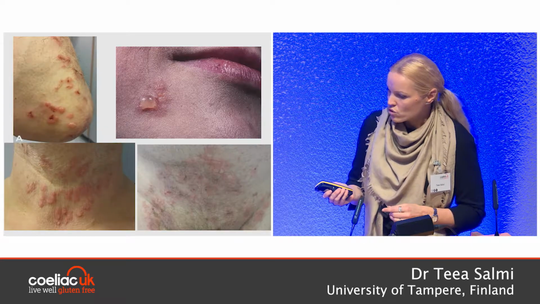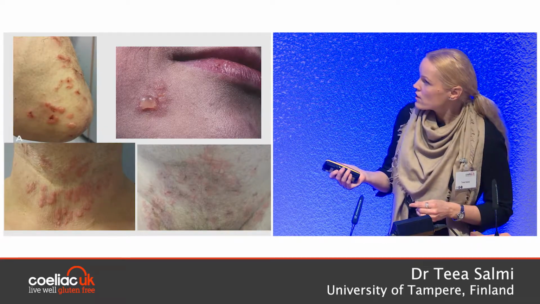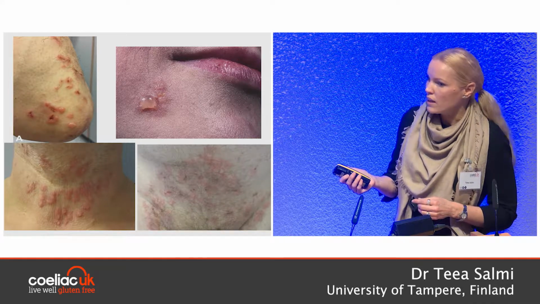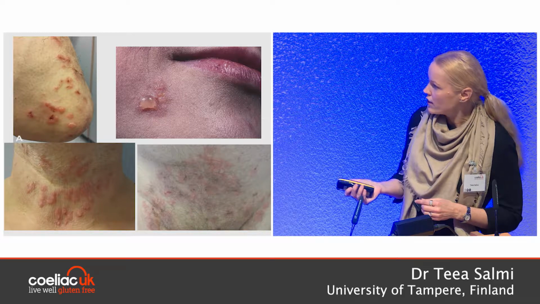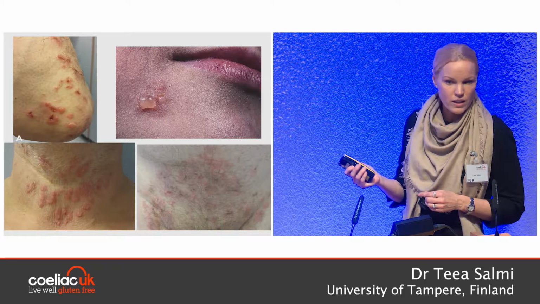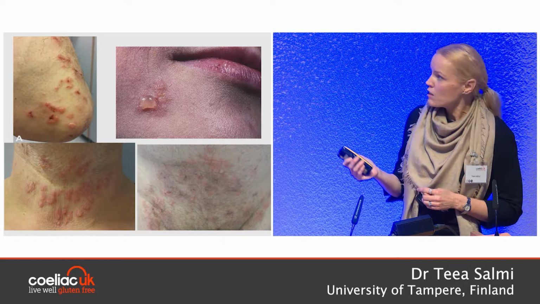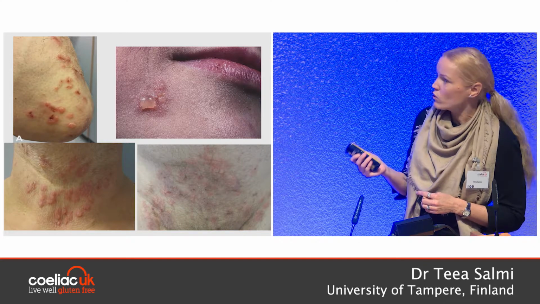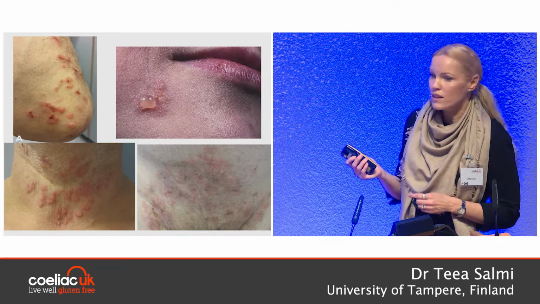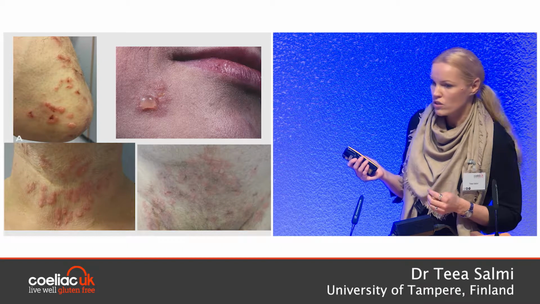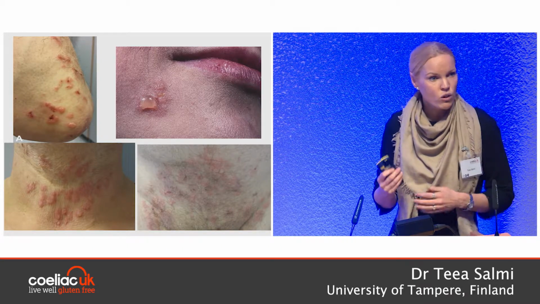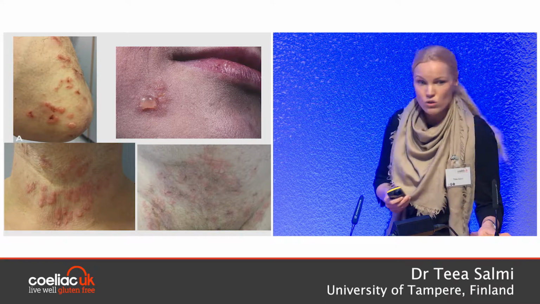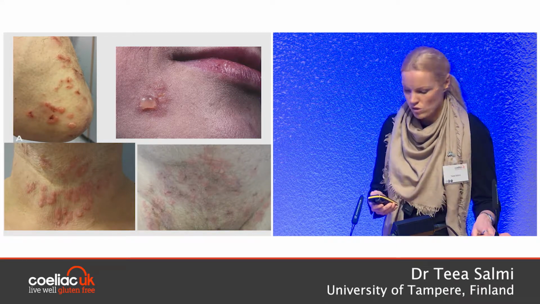And if we see the blisters, they are quite clear. Here you can see one blister in the elbow, which is a typical site of DH involvement, and then a little bit more atypical sites on the neck, groin, and also in the face. And sometimes patients come and just show us this facial lesion. If you only look at this face, it would be quite easy to mistake this for, for example, herpes simplex infection. But in these cases, if they also have itch, you have to check the other sites also, because these patients almost always also have lesions in the elbows and knees.